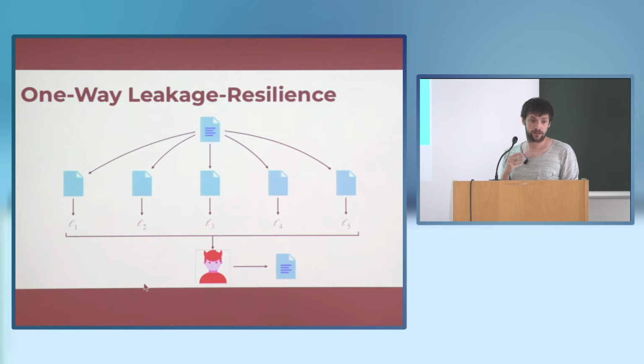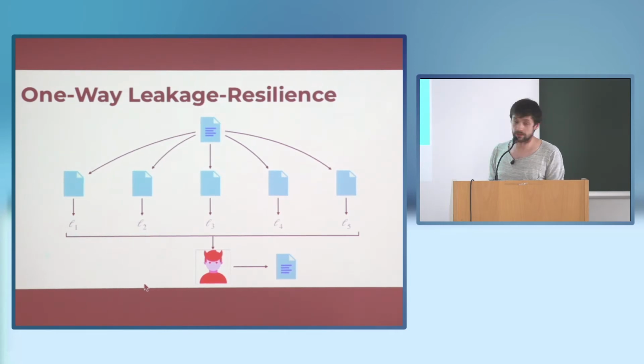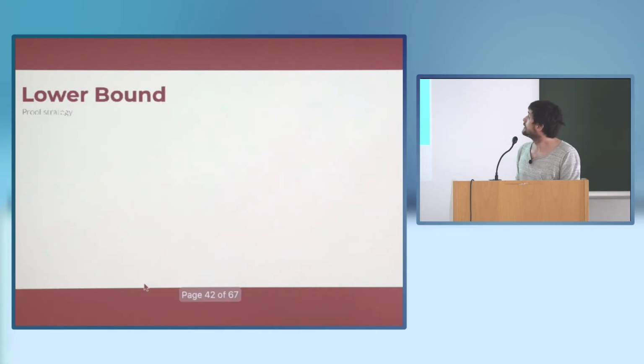So it's a random file? Yeah, you just quantify over all files, yes. Okay, so this is a weaker notion, so if we prove a lower bound for this, we have a lower bound for the other one as well.